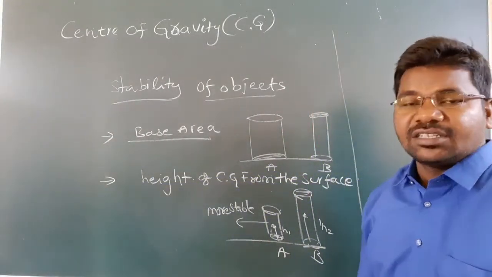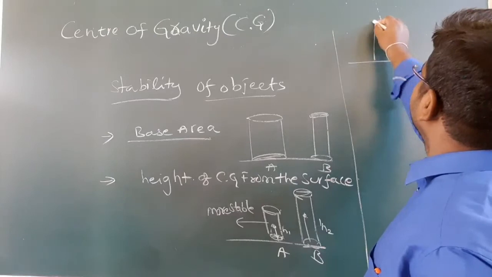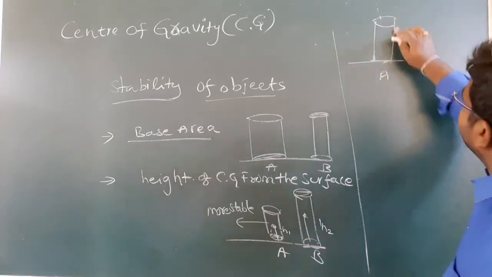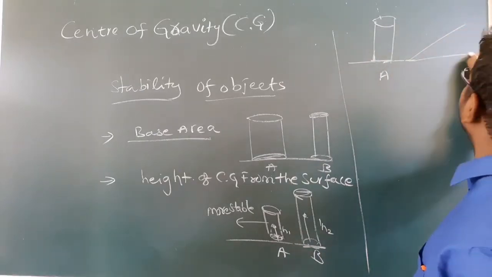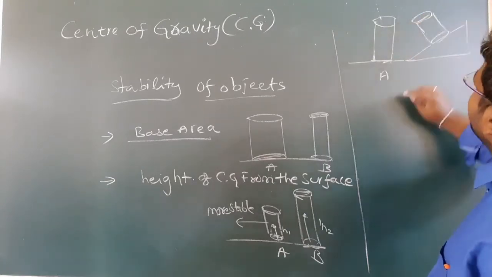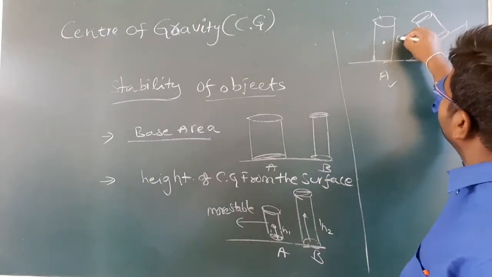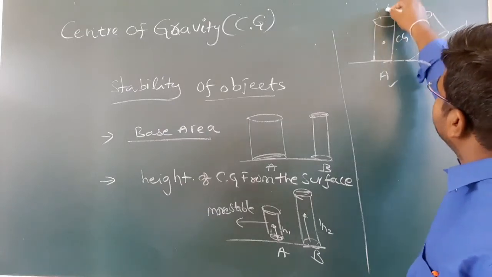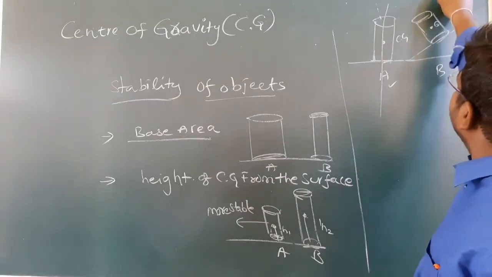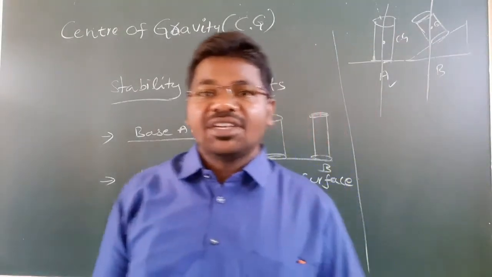the plumb line passing through a particular area. Consider the same object, and keep it in an inclined position. Which is more stable? A is more stable. Here, the plumb line passes from the center of gravity to the center of the earth. Here this is CG, and here the earth is there. If the plumb line passes outside the body, it is less stable.